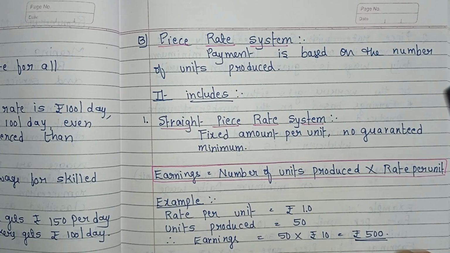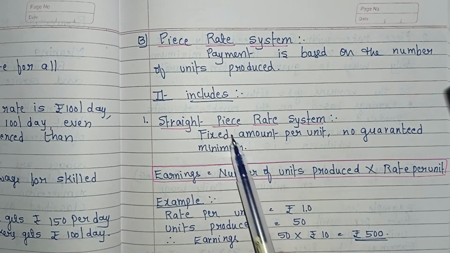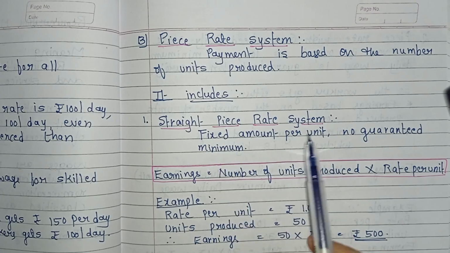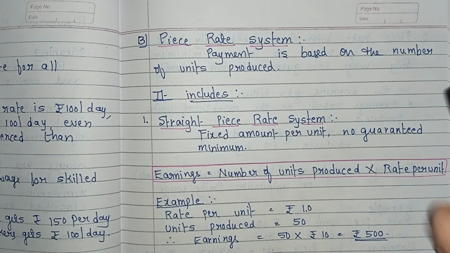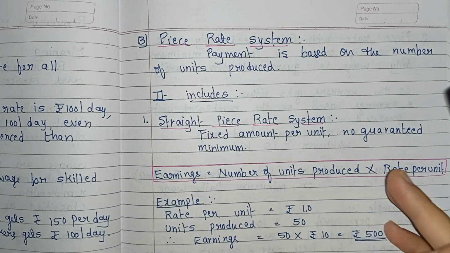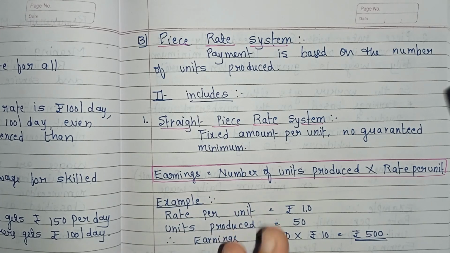So let's see the types of piece rate system. First one is the straight piece rate system. In the straight piece rate system, there is a fixed amount per unit, with no guaranteed minimum. It means what? See, this straight piece rate system is the simplest method of paying wages. That is based on output, not time. Remember, that is only in time wages. We are studying the piece rate system. Here payment is based on the number of units produced, that is output.